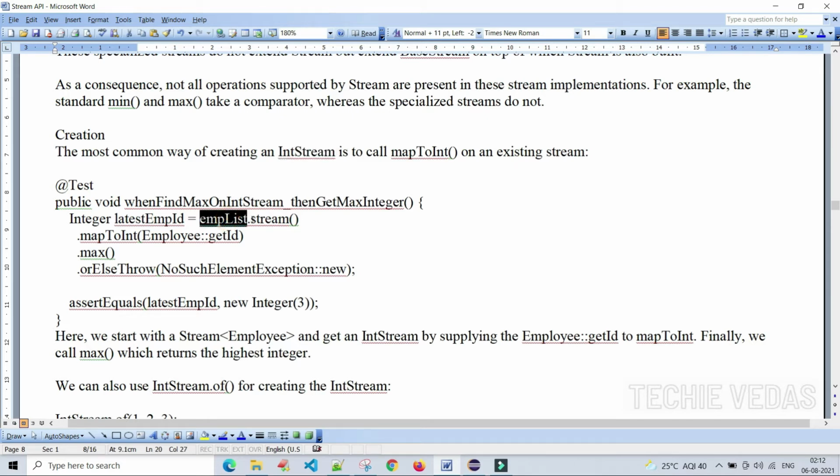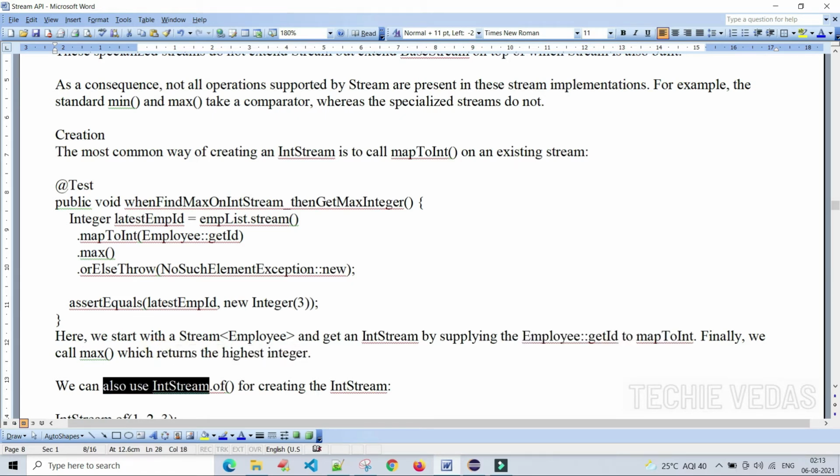Let's see, empList.stream(), we are creating the stream, then mapToInt, creating the IntStream using mapToInt, for this employee object, then max, or else throw NoSuchElementException. Here we start with the stream of employees and get an IntStream by supplying employee getId to mapToInt. Finally, we call the max method, which returns the highest integer.